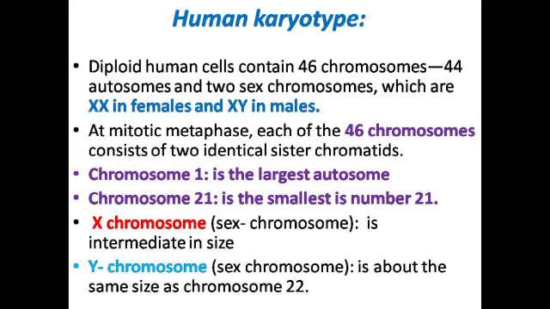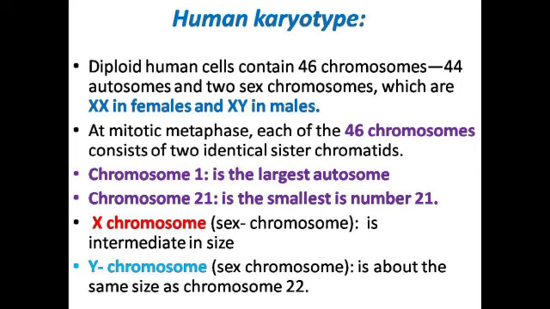At mitotic or meiotic metaphase, each of the 46 chromosomes consists of two identical sister chromatids. Chromosome number 1 is the largest autosome, and chromosome 21 is the smallest chromosome.